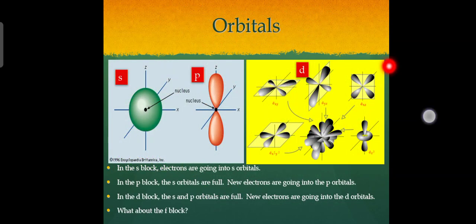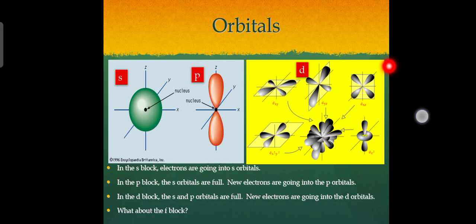Coming toward the next, orbitals. The sublevels contain orbitals. Orbitals are spaces that have a high probability of containing an electron. In other words, the orbital is an area where the electrons live. There can be 2 electrons in one orbital maximum. The s sublevel has just one orbital, so it can contain 2 electrons max. The p sublevel has 3 orbitals, so it can contain 6 electrons max. The d sublevel has 5 orbitals, so it can contain 10 electrons max, and the f sublevel has 7 orbitals, so 14 maximum.